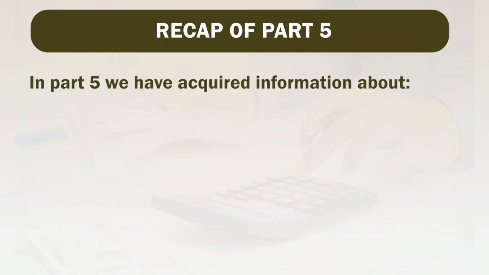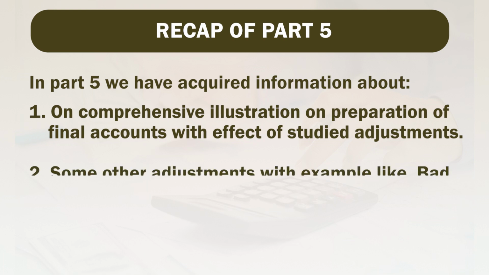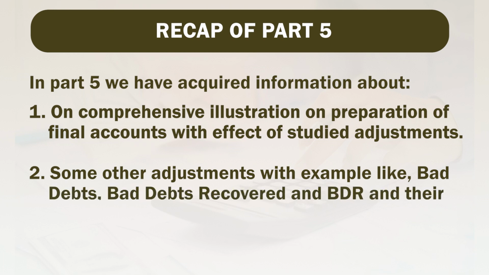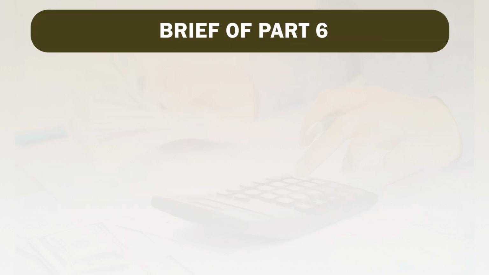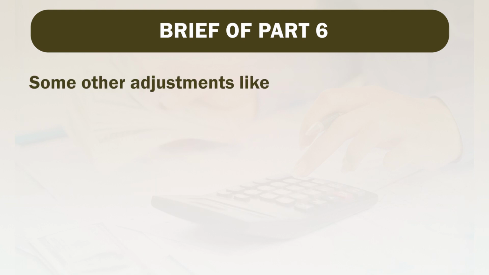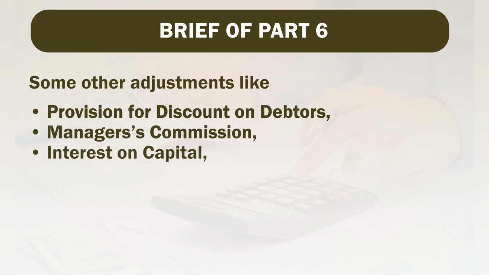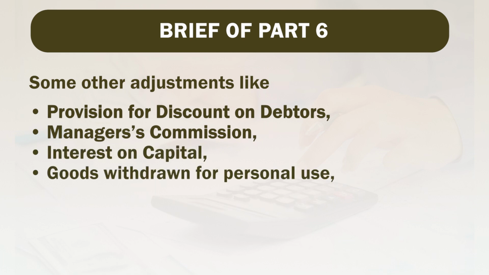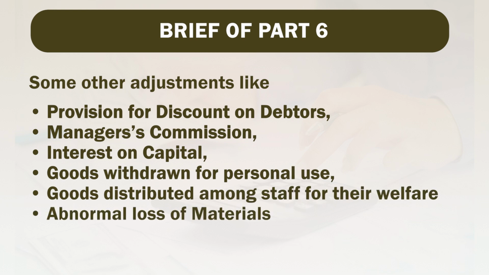In Part 5, we have acquired information about a comprehensive illustration on preparation of final accounts with effect of studied adjustments. Some other adjustments with example like bad debts recovered and BDR and their different situation with accounting treatment. Now in Part 6, we will study some other adjustments like provision for discount on debtors, manager's commission, interest on capital, goods withdrawn for personal use, goods distributed among staff for their welfare, and abnormal loss of materials.